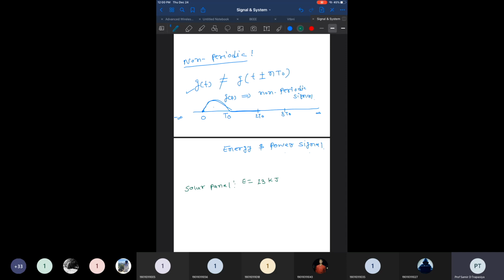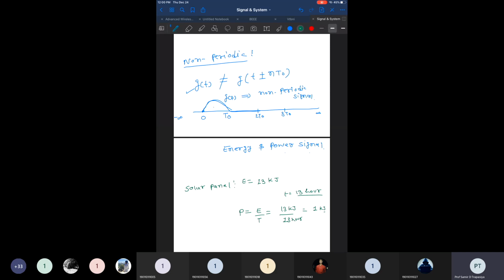They will tell you it is 30 hours. Within these 30 hours, 30 kilojoules of energy are generated. So we can simply measure the power. Power is energy divided by time. So the energy, 30 kilojoules, divided by 30 hours, gives how much power is available per hour. That is 1 kilojoule per hour, and that is known as power.